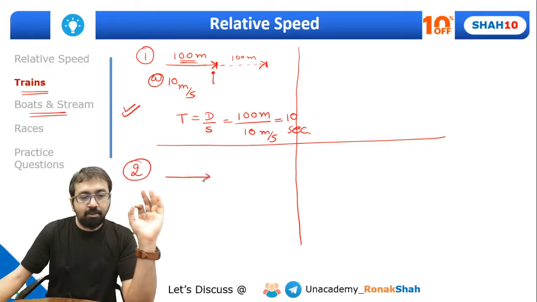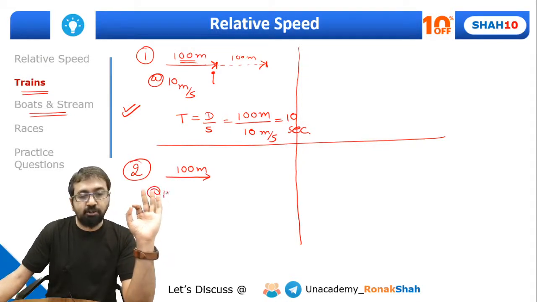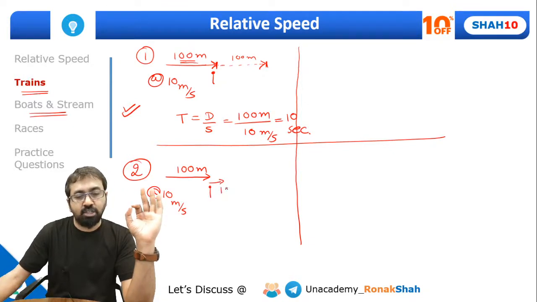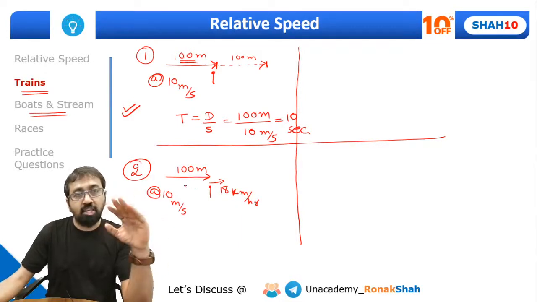In the same problem, the train is 100 meter long and traveling at a speed of 10 meter per second. Now in how much time will it cross a person who is also moving in the same direction at 18 kilometer per hour? The person is also moving, walking or running beside the railway line at a speed of 18 kilometer per hour, right?